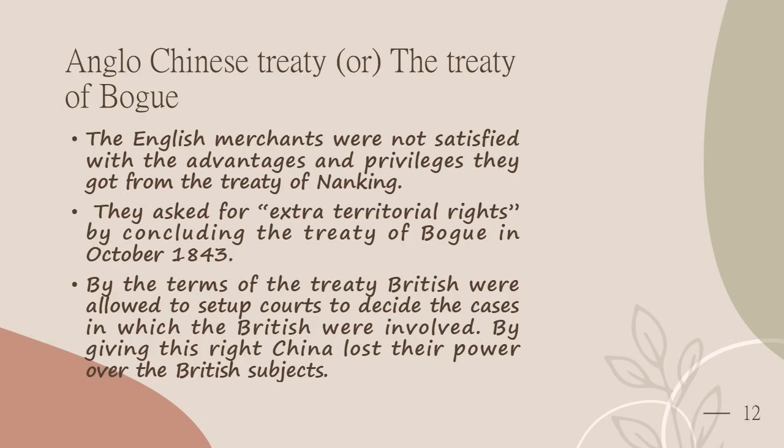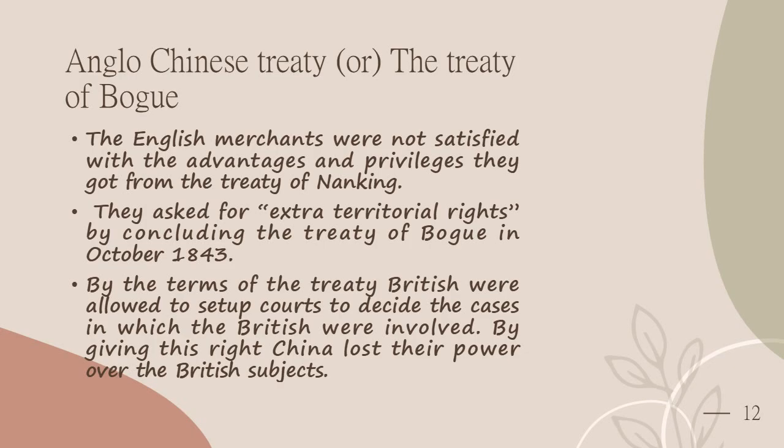Anglo-Chinese Treaty, or the Treaty of Bogue. The English merchants were not satisfied with the advantages and privileges they got from the Treaty of Nanking. They asked for extraterritorial rights, and by concluding the Treaty of Bogue in October 1847, they got that right. By the terms, they were allowed to set up courts in treaty ports to decide the cases in which the British were involved. By giving this right, China lost her power over the British subjects on her soil. It was a disregard and disgrace to the Chinese.